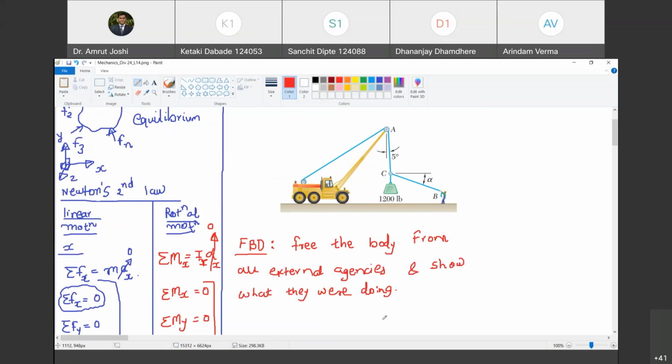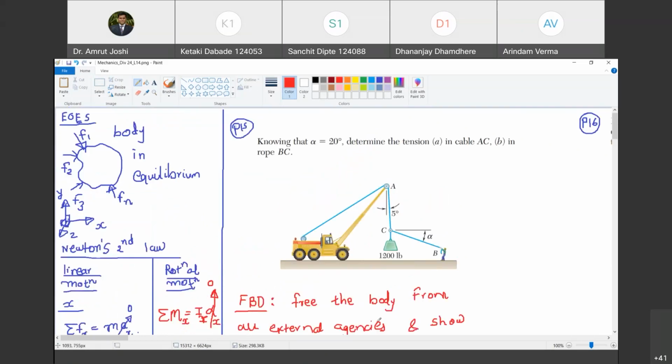Now, the intelligence here is to choose what we call a body. We have to make the free body diagram. I can consider this entire vehicle along with this rope, person and that weight as a body. I can always consider some part of a rope as a body. I can consider the wheel of the vehicle as a body.